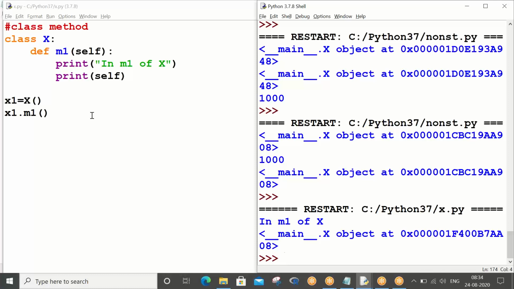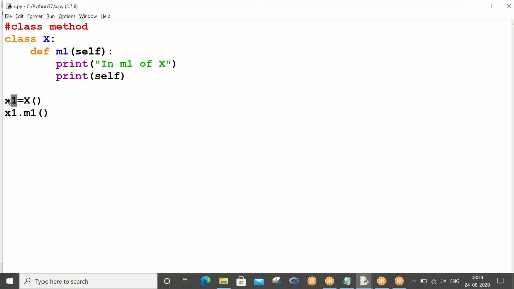Actually, this is a simple class program with one method call. Here we have called the method with a reference variable, and so x1 is pushing its indirect address into self. This is our previous story only.